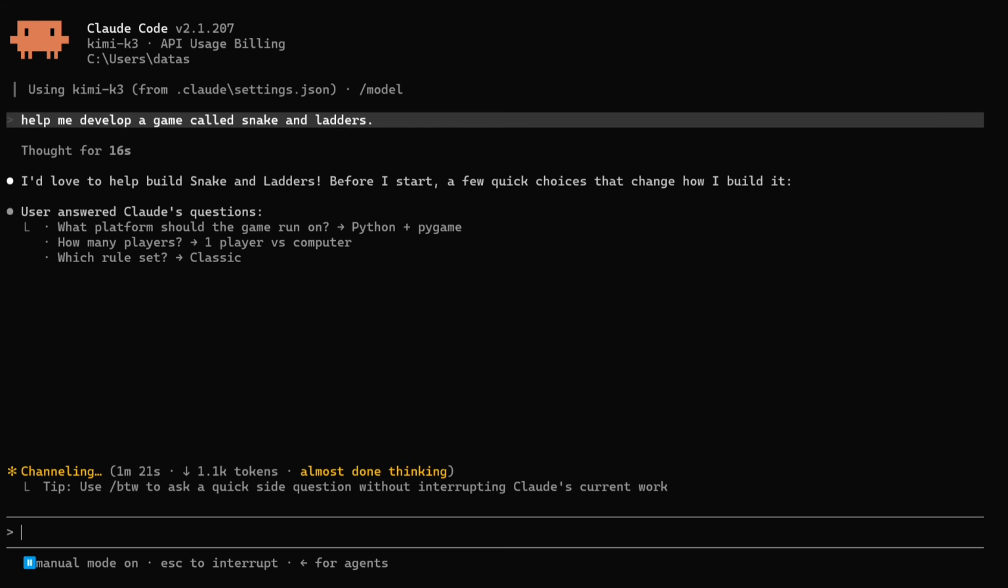It is taking its own good time. It's a little slower for sure compared to Kimi K2.7, which I was using previously with Claude Code in my system. I just changed it now, and let me see whether it is able to complete my task or not.